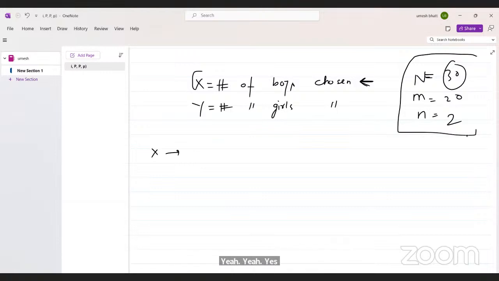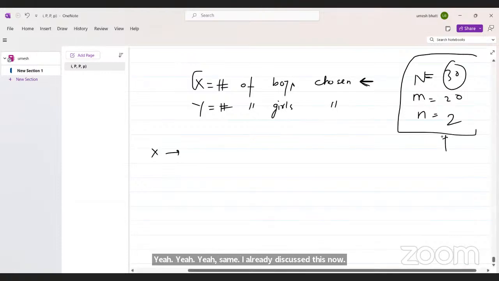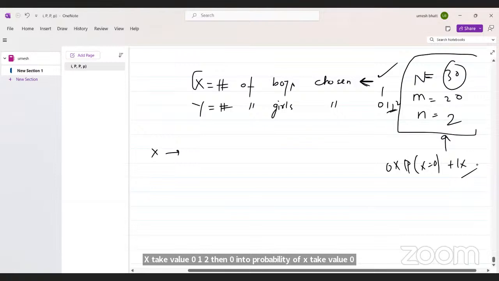I already discussed this. How to find this expectation? X takes values 0, 1, 2, then 0 into probability of X taking value 0, plus 1 into probability of 1, and the same for 2. There is no other way to calculate expectation.